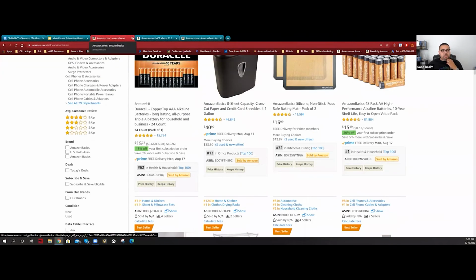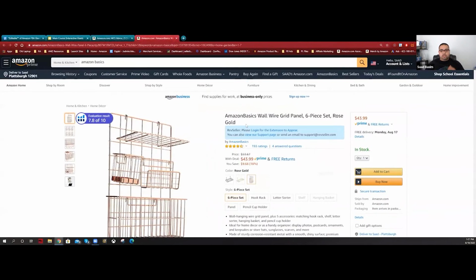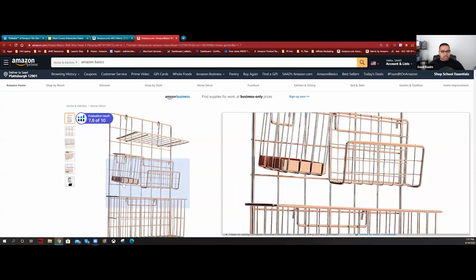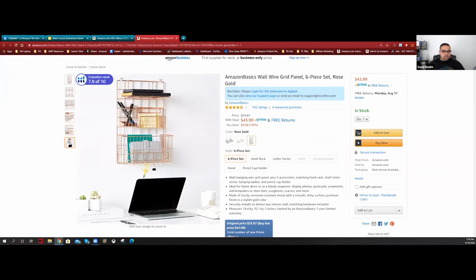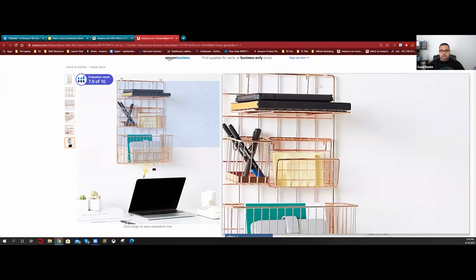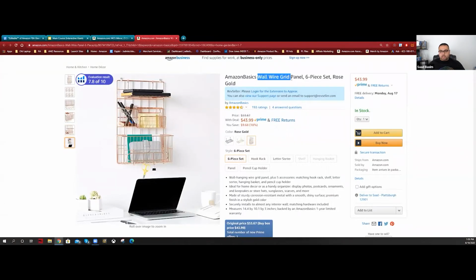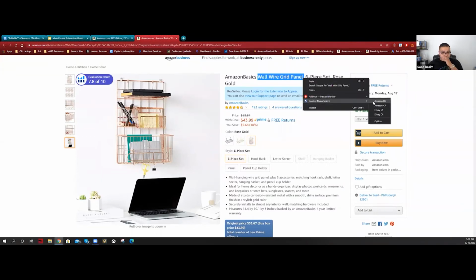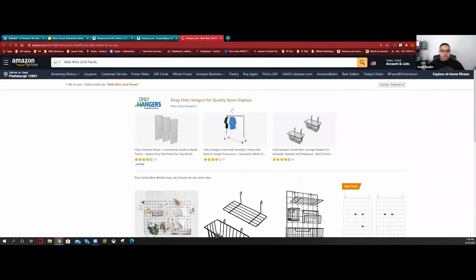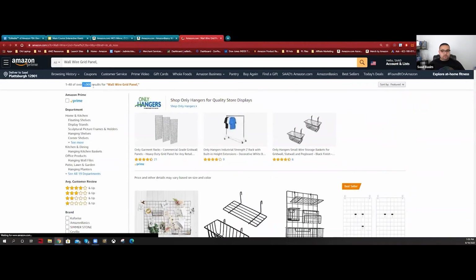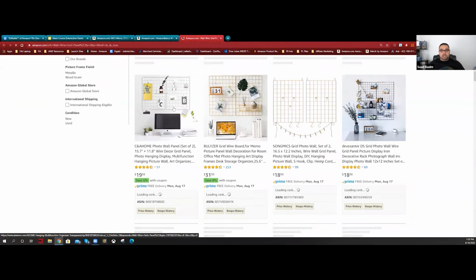I don't want to waste your time here, but let's go ahead and do the same thing. This one actually really attracted me a lot because stuff like that does very well, especially in office. So wire wall, 6 panel. That's the main keyword, or I think it is the main keyword because it's the main thing. They have 1,000 results, not bad. And let's see here what we can find.